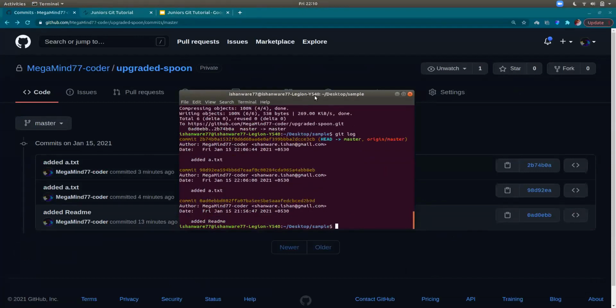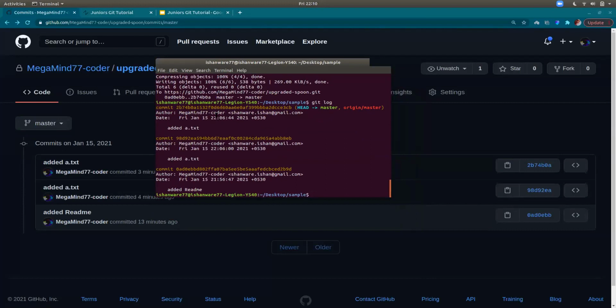See, so when I use git log, it's saying author. Author is the person who has pushed the changes, and then the date, and the summary of the commit, which is the commit message, right? You can also see the top commit, next to which there is HEAD, master, which tells that that's the head commit for the master branch. And as I said, head commit is the last commit on the branch.